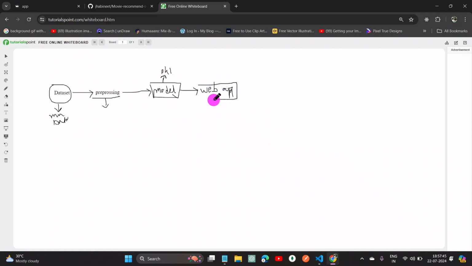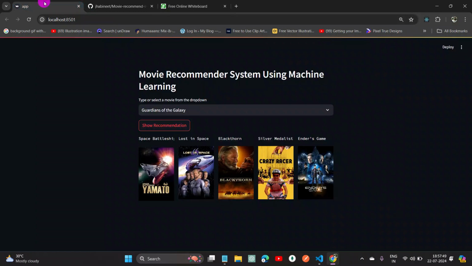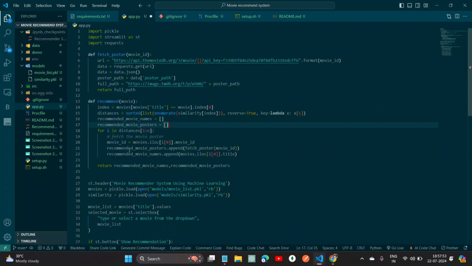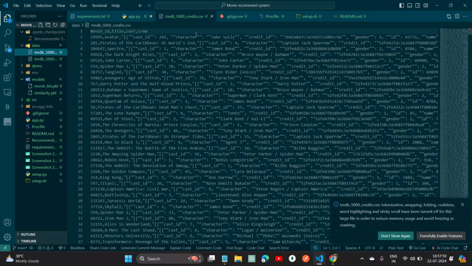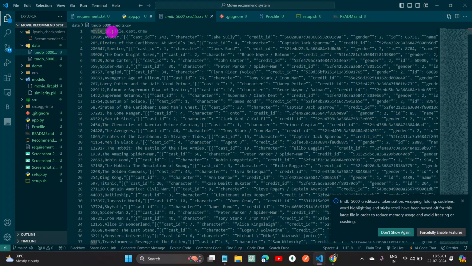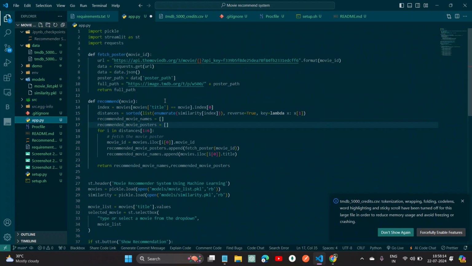And lastly, we built this web application, which is this one. So this is our code. Here we can see our data set, where movies like Avatar are given. All the movies have been given here. This is our models folder. This is our application.